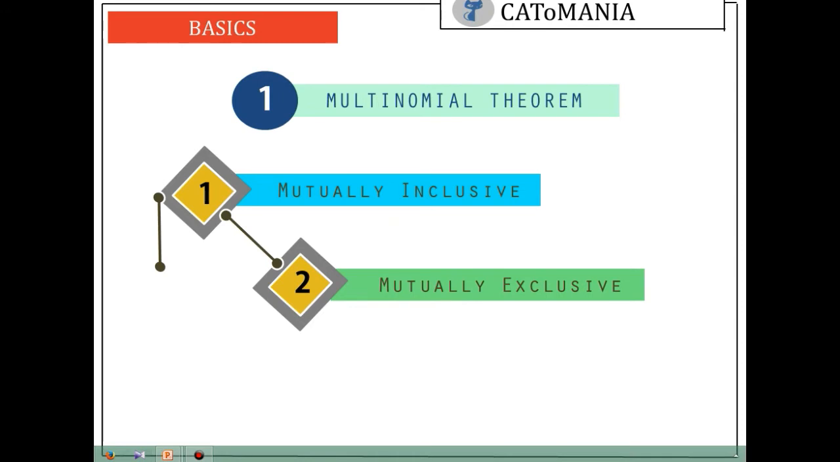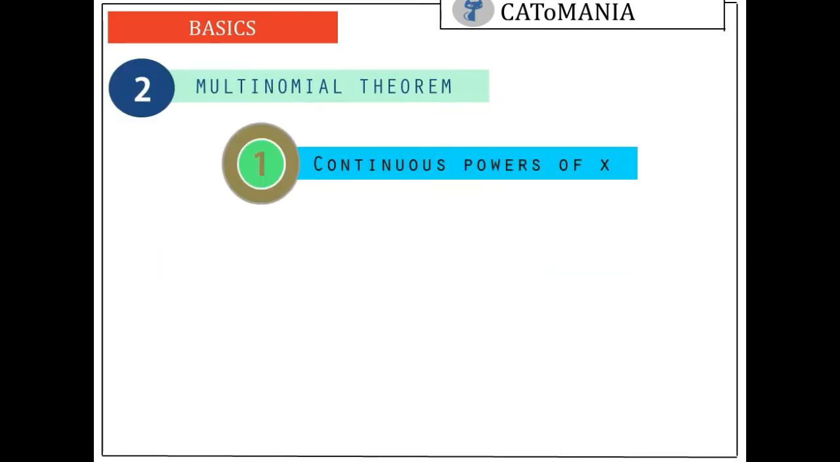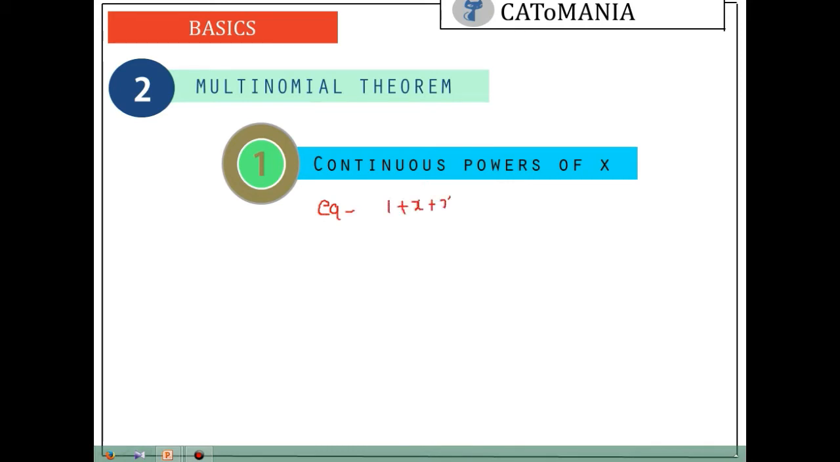So going to the next slide: multinomial theorem when the power is continuous. Again, the example was 1 plus x square. Just take this example and we will find the number of terms in this type of continuous power multinomial theorem. So if we have to find how many terms are there in this series, simply what we can do is